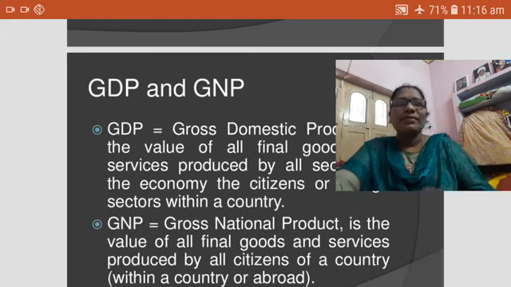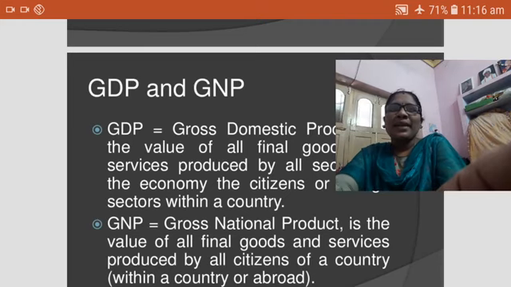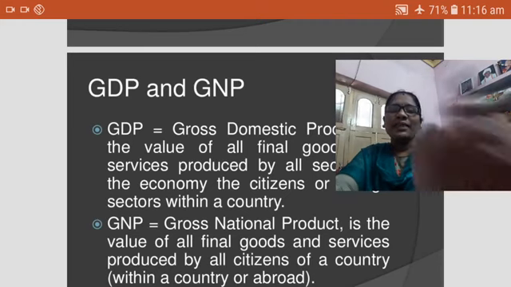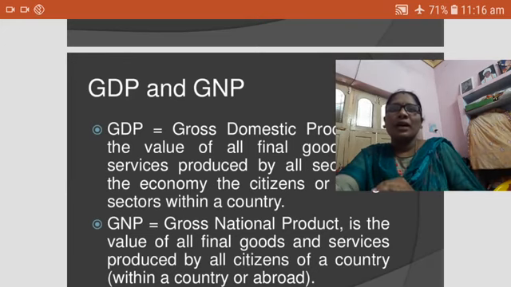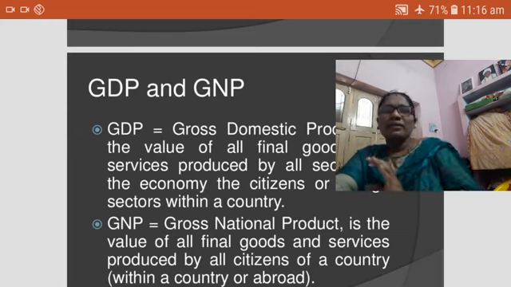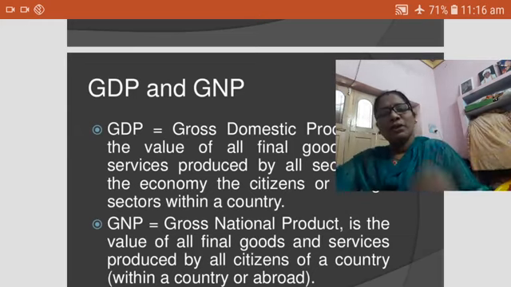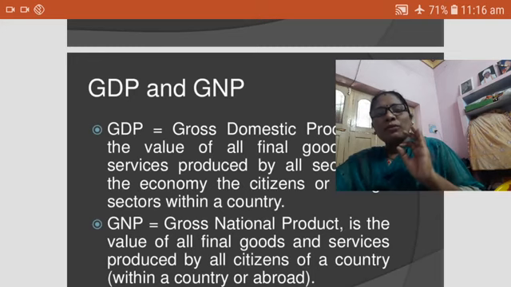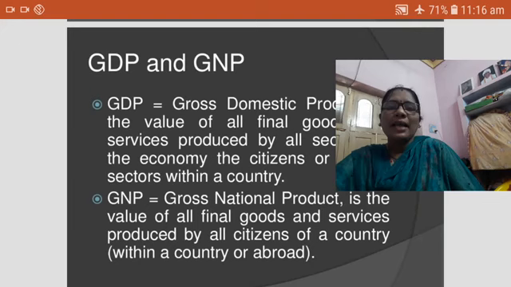In this concept of production, goods and services must be produced within the boundary lines of the country. Who produced them is not the criterion. Whatever is produced within the boundary lines is called the GDP, gross domestic product.